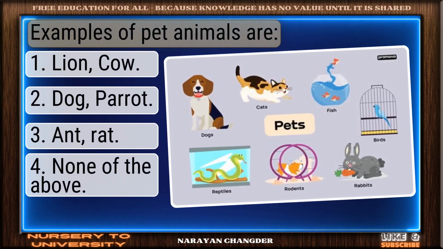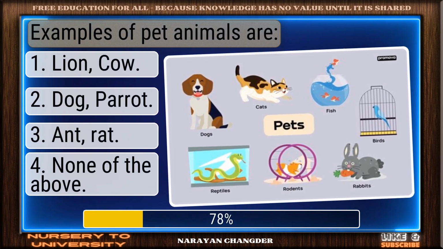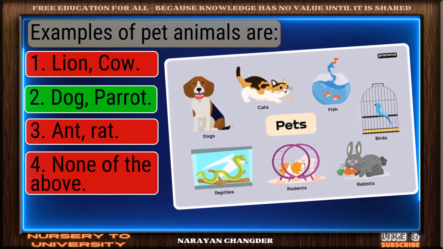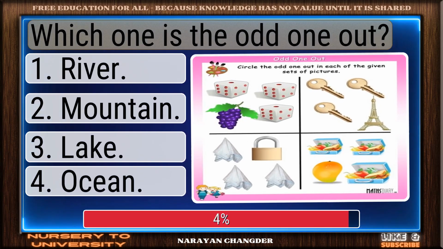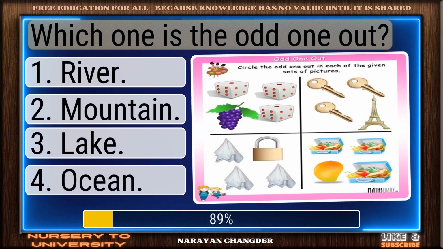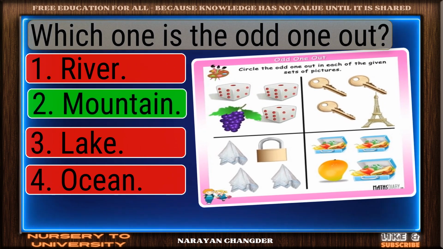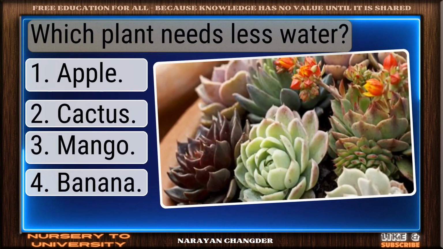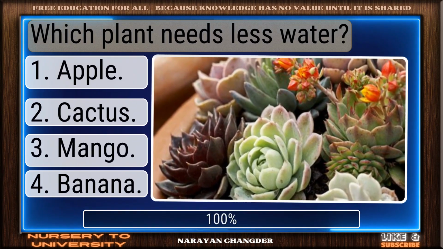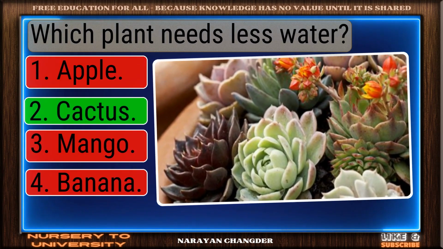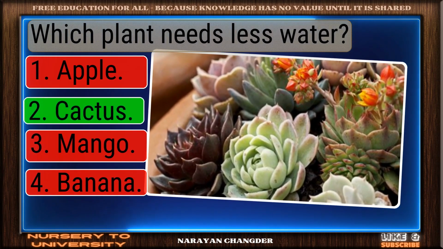Examples of pet animals are. Good thinking, dog, parrot is the right answer. Which one is the odd one out? Excellent. Mountain is a brilliant choice. Which plant needs less water? You chose cactus, and it is correct.